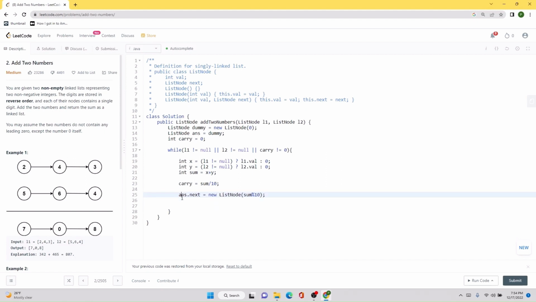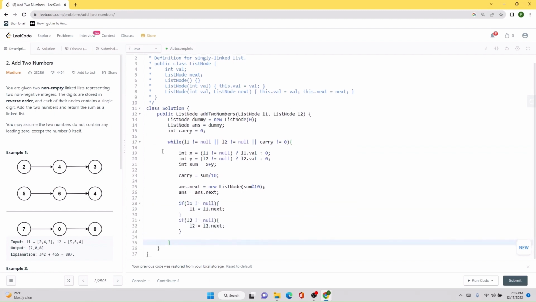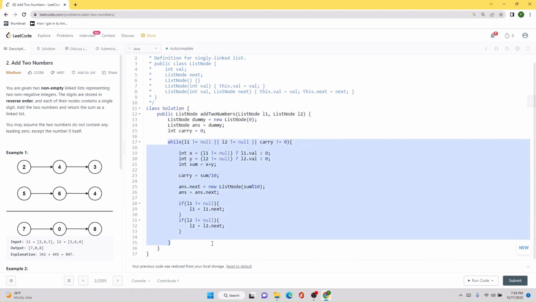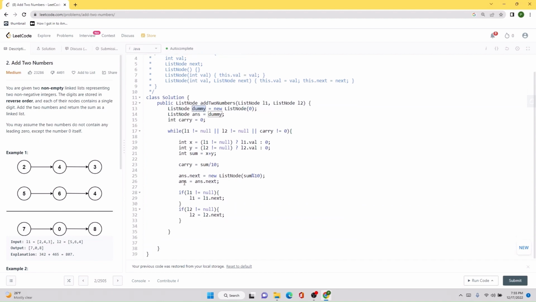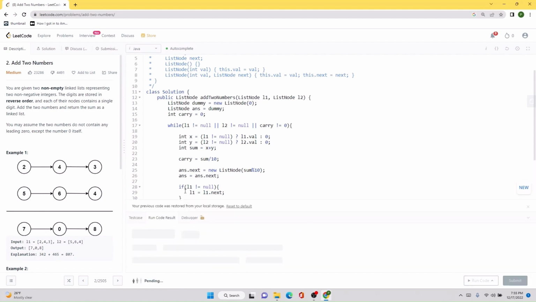And now for the present pointer, we will need to update the pointer inside the answer list. So we are going to move to the next element, and in the same way we will also have to update the value of the L1 and L2 to move to the next nodes, but we will only do it if they are not null. Basically that's it. This is the whole meat of the operation, and now all we need to do is simply return the value of dummy.next, because dummy.next points to the first value where the answer node starts recording all the values. Let's try to run the code.